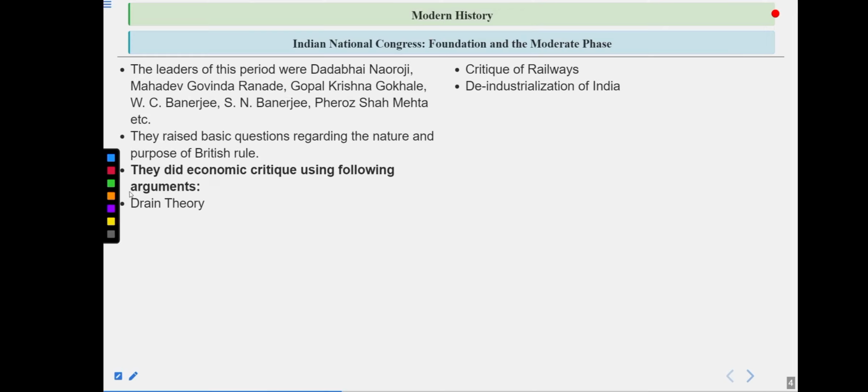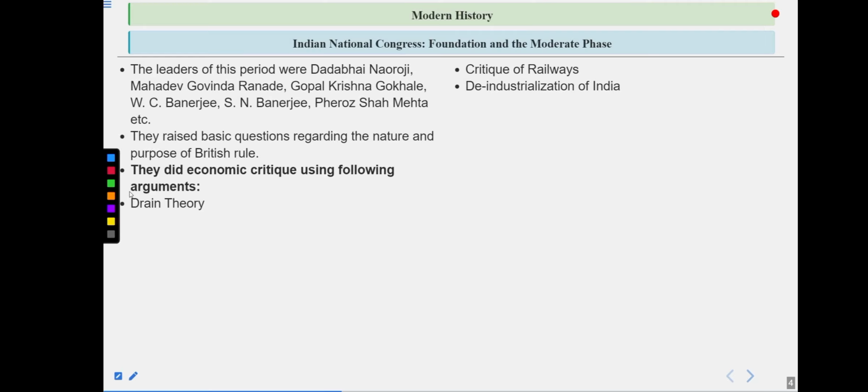Deindustrialization of India is also another important thing. As we all know, the early 18th century, mid 18th century and the whole 19th century was the time when the industrial revolution started and was boosted all over the world.